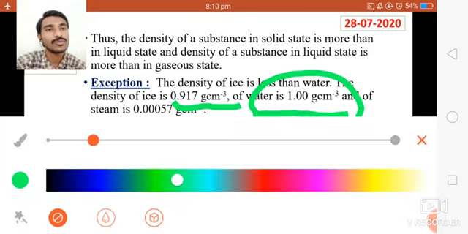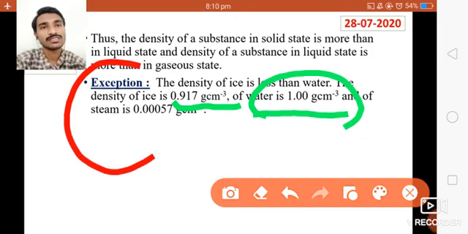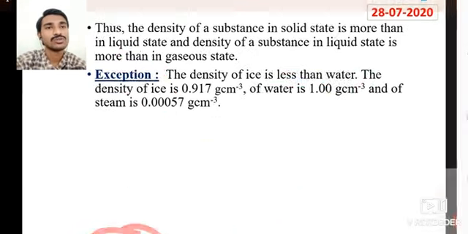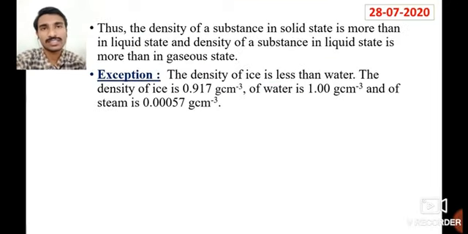Students, you have to remember this is the only exceptional case we can find in density. So the density of ice is less than water, and that of steam is still lesser, that is 0.00057 gram per centimeter cube.